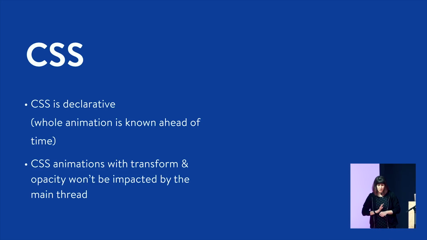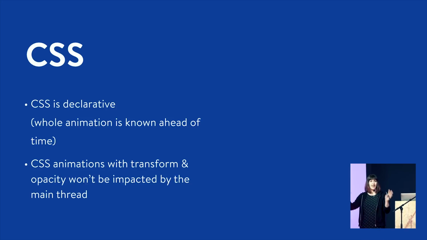When you're using transforms, you can in almost all cases do that off the main thread of JavaScript. So if you have really expensive JavaScript logic happening, your CSS animations are like, I don't care, I'm still spinning, yay. They actually say that, it's really weird. They don't. Or do they?